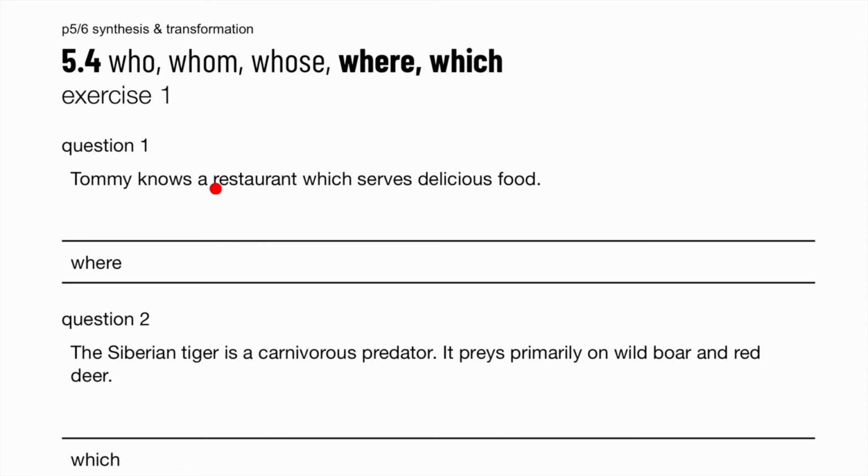Exercise 1. Tommy knows a restaurant which serves delicious food. Tommy knows a restaurant where delicious food is served. Actually, that is pretty tricky. So right off the bat, question 1 is a 2-star question.